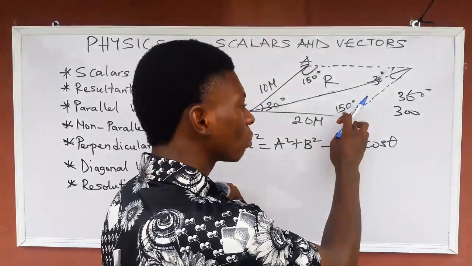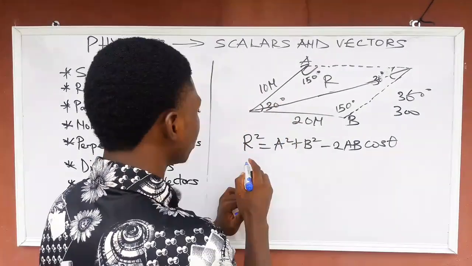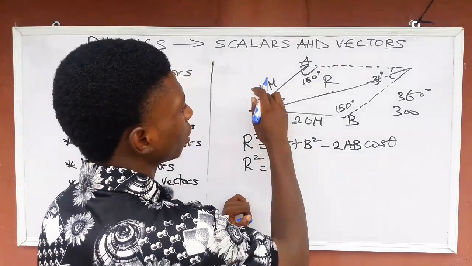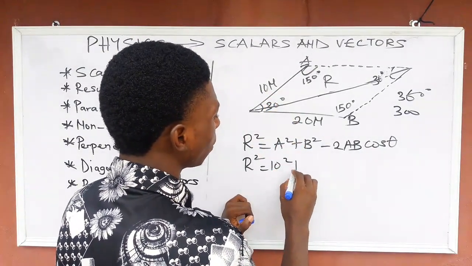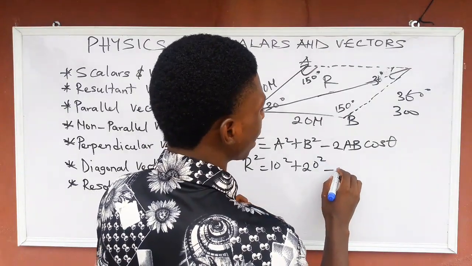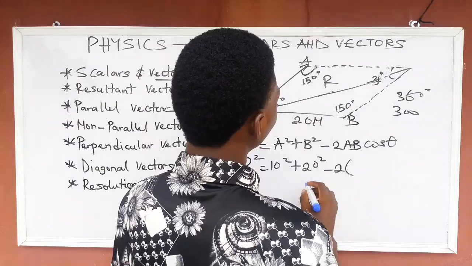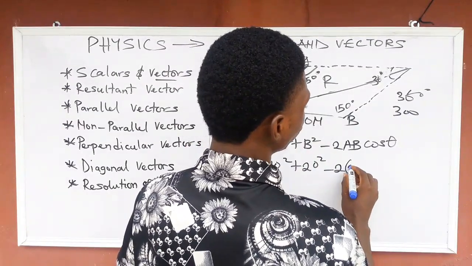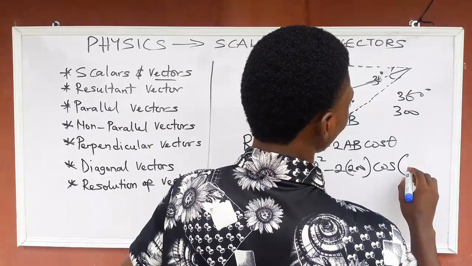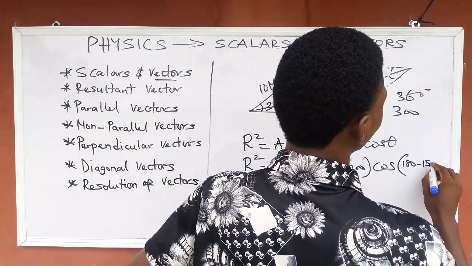You are going to use this formula: R square is A square plus B square, 10 square plus 20 square, minus 2AB, 10 times 20, which is 200, cos 180 minus 150.